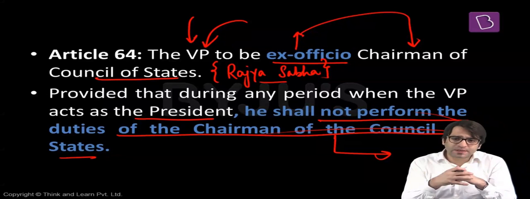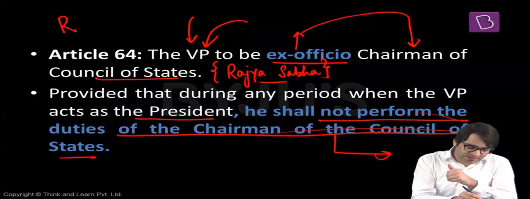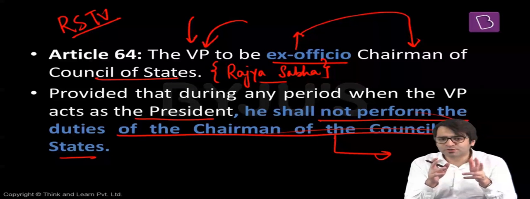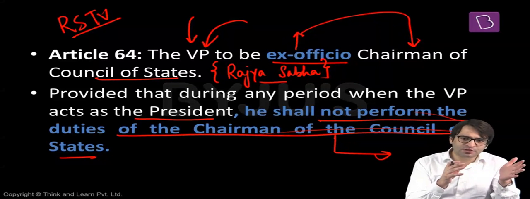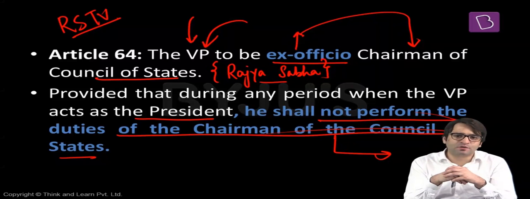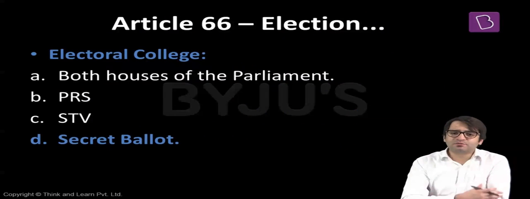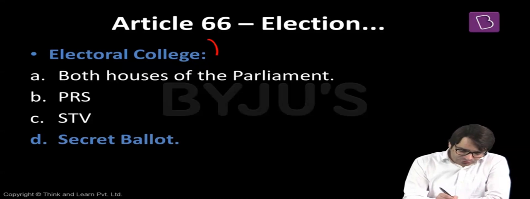And although the Constitution does not talk about it, Vice President of India is also the chairman of Rajya Sabha television. But that is something the Constitution does not talk about. Constitution has prescribed only two roles for the Vice President of India: discharge the duties of the President of India when there is a vacancy, and second, discharge the duties of the chairman or the chairperson of Rajya Sabha. But how is the Vice President of India elected? Vice President of India is also elected by the Electoral College.